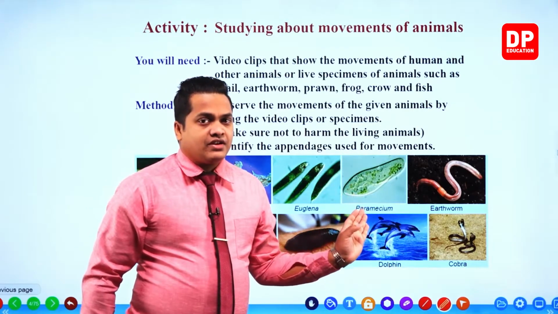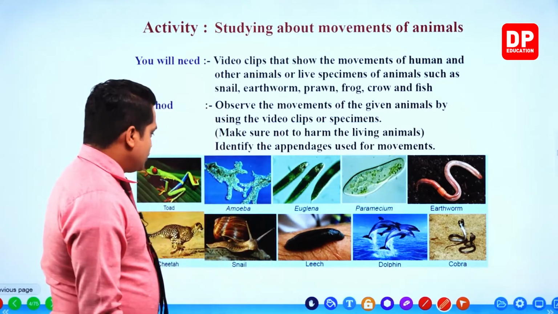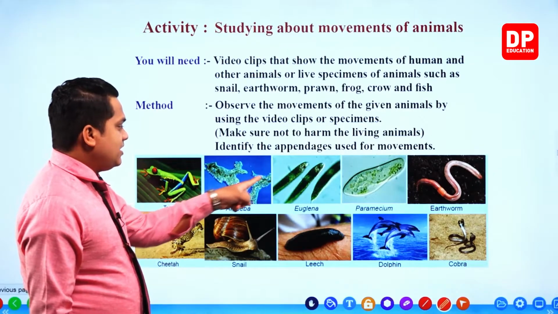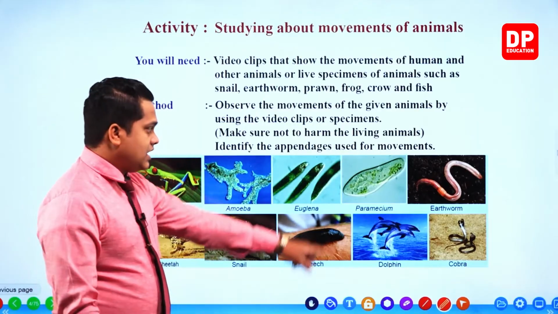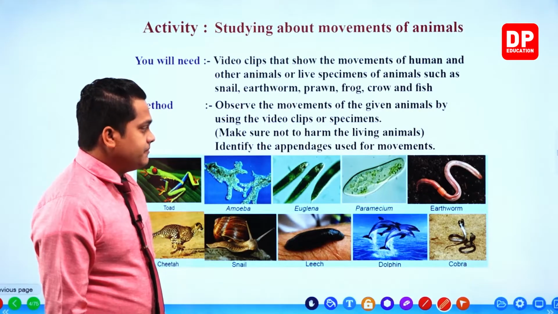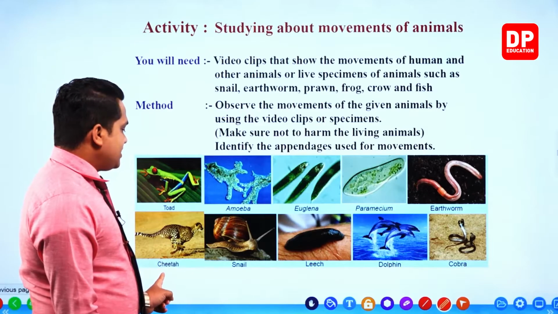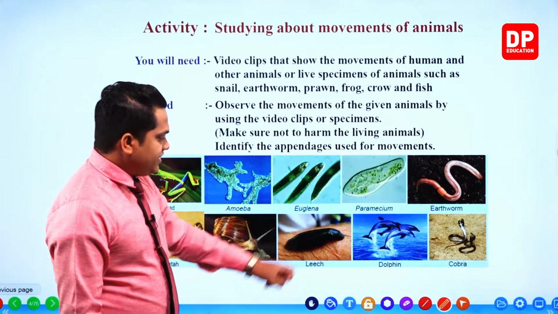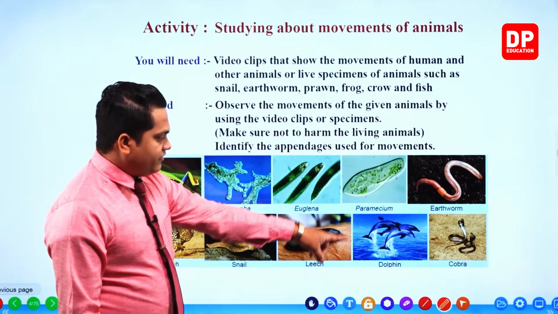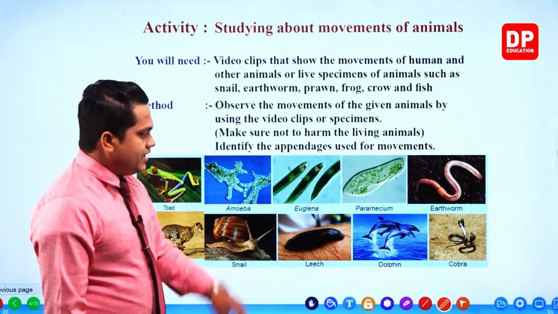So within this you are given several animals, my dear children. A toad is there, amoeba, euglena and paramecium, the microorganisms. Then there is an earthworm, then cheetah, a snail, leech, dolphins and cobra.